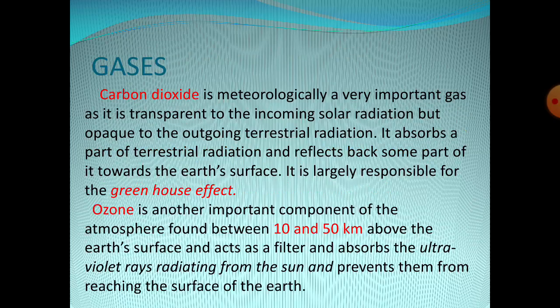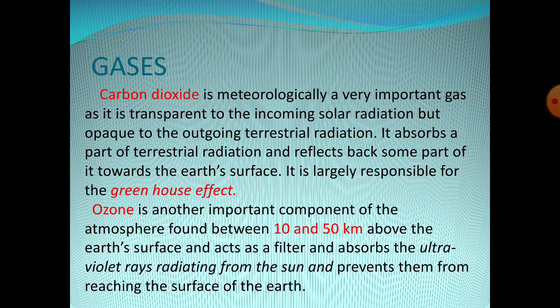Next, coming to gases. There are different types of gases found in the atmosphere. The first one is carbon dioxide. It is a very important gas, and it is transparent to the incoming solar radiation, but opaque to the outgoing terrestrial radiation. It absorbs parts of terrestrial radiation and reflects back some of it toward the earth's surface. It is largely responsible for the greenhouse effect.